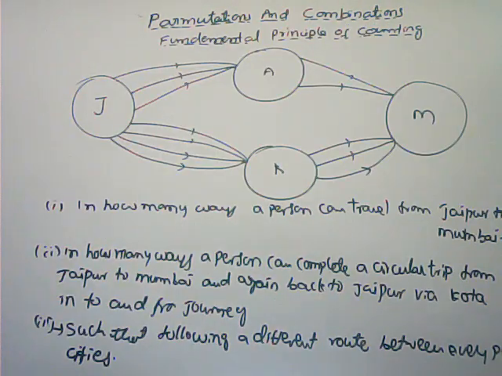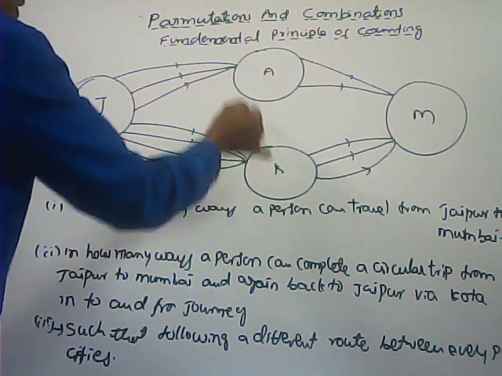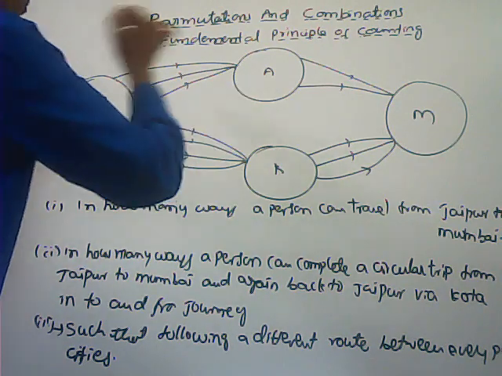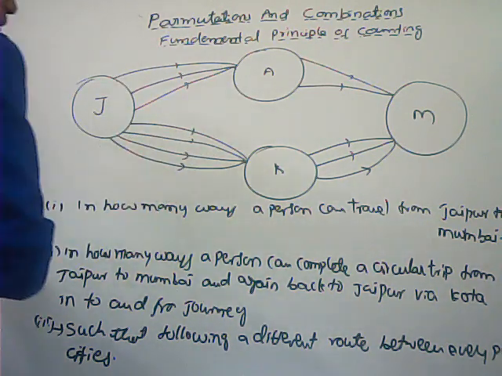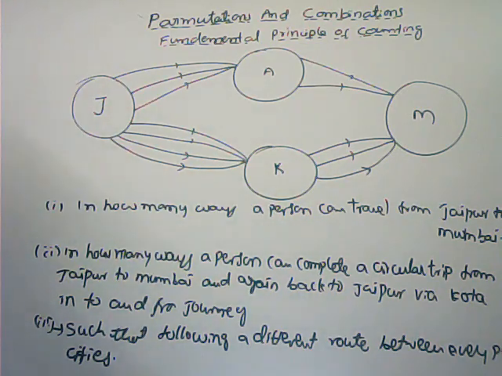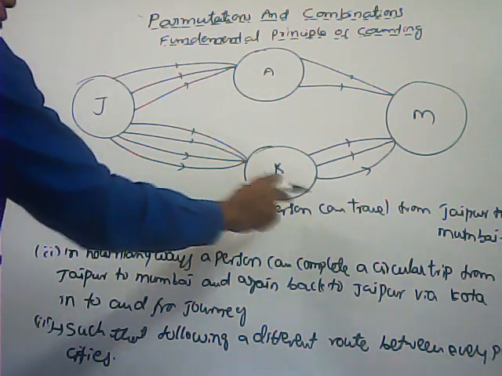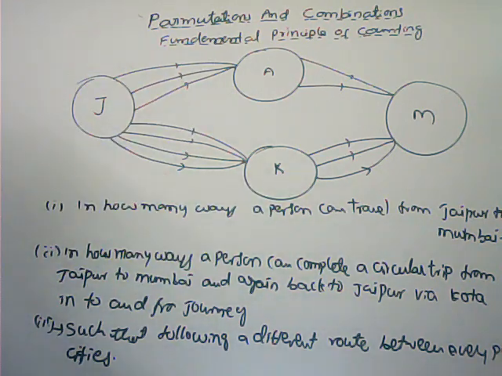Here is a small example. A man is traveling from Jaipur to Mumbai. Here two types are there: via Ahmedabad, or via Kota also he can travel. So, traveling from Jaipur to Mumbai via Ahmedabad or via Kota, in how many ways can a person travel from Jaipur to Mumbai?